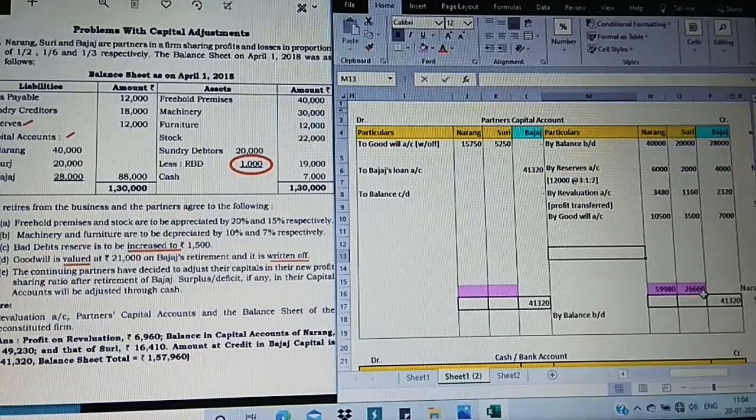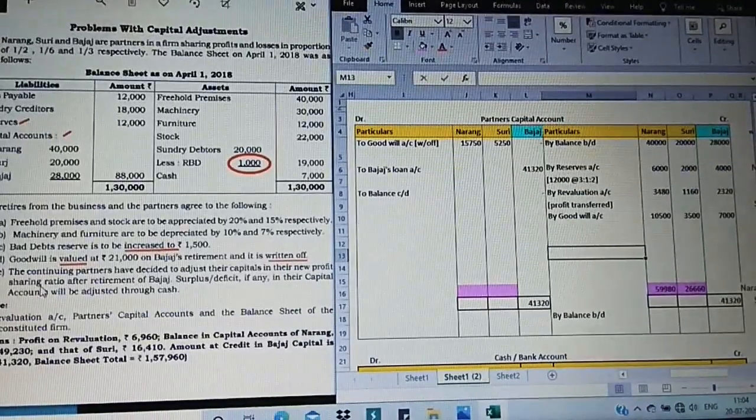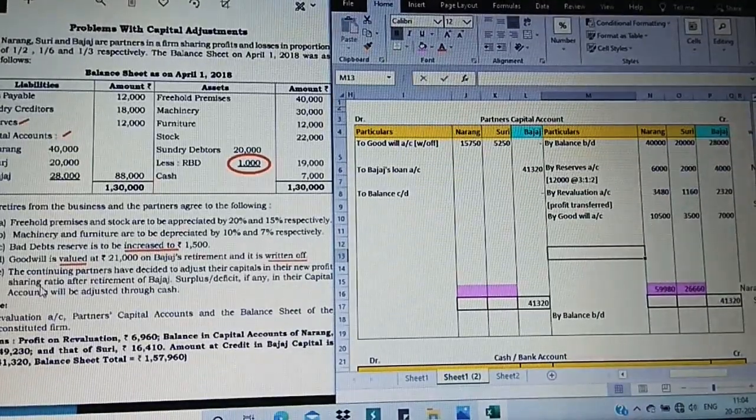Now, there is some adjustment to be made. What have they actually given here? Just observe the question. The last adjustment: the continuing partners have decided to adjust their capitals in their new profit sharing ratio after retirement of Bajaj.